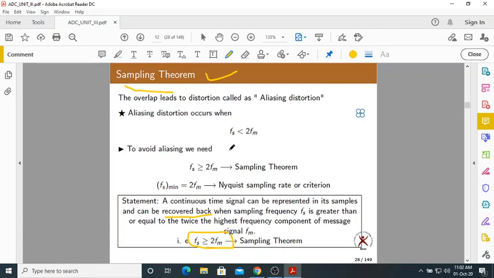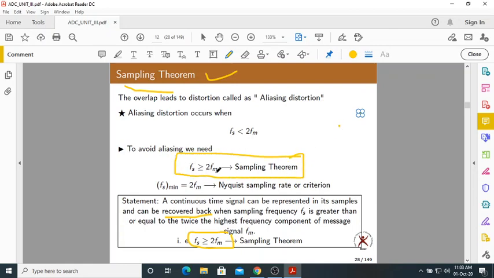The sampling theorem says you can recover your original continuous time signal from the discrete time signal if and only if the sampling rate or sampling frequency is greater than or equal to twice the highest frequency component of the continuous time signal m of t. This is very, very important.